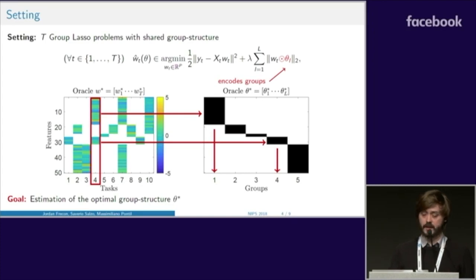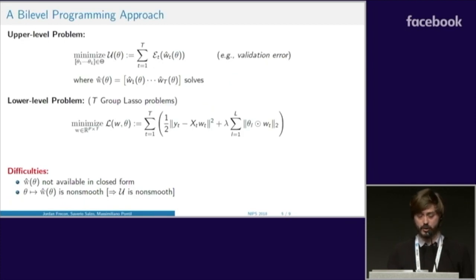To learn θ, we propose a bilevel approach. The lower level problem is made of the T group lasso problems, and the upper level problem permits to select θ according to some criterion. For example, you could choose the validation error. So U of θ will measure how well your solution generalizes to new data. However, there are two main difficulties. First, W hat is not available in closed form, and also it is not a smooth function of θ.